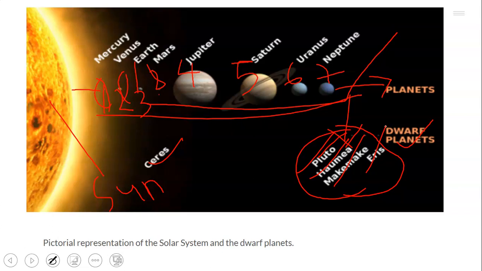Pluto is gone. And in those days, I remember we had an acronym just to quickly grasp what we have been taught, so we don't forget.